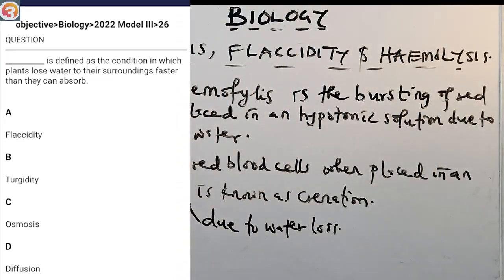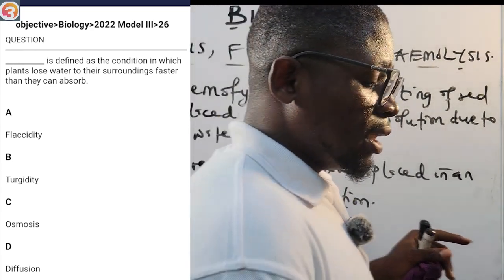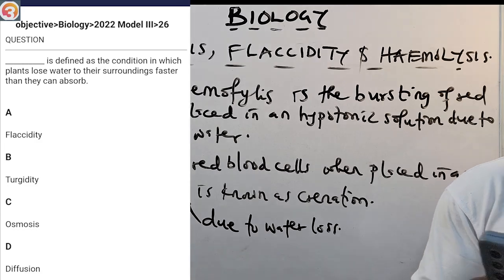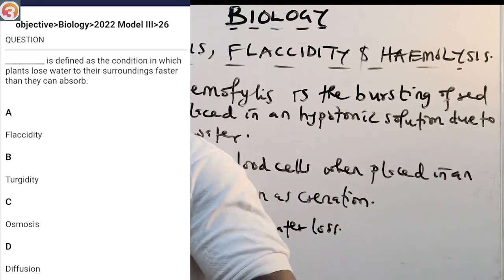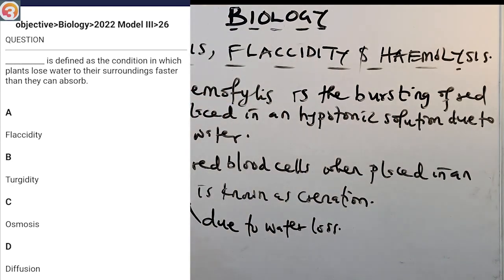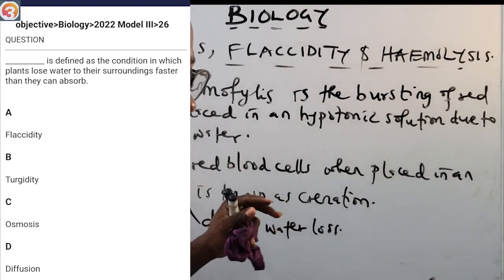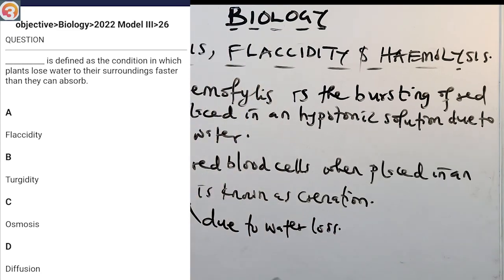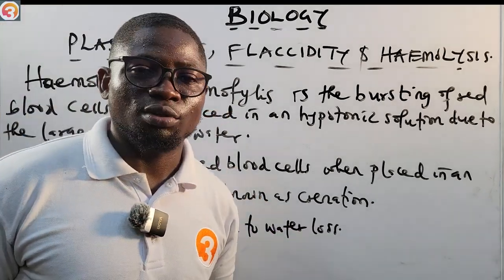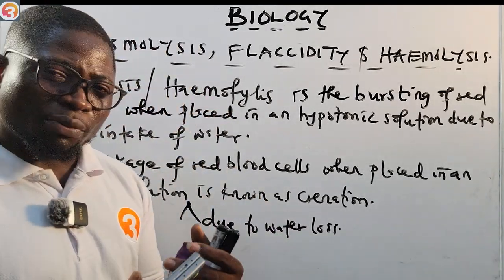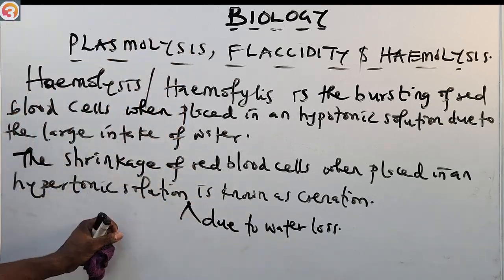Now, let's look at another question. This is a 2022 question number 26. Dash is defined as the condition in which plants lose water to their surrounding faster than they can absorb. That is flaccidity. A, flaccidity. B, turgidity. C, osmosis. D, diffusion. This happens when the plant cells lose water through transpiration. They lose water faster than they can absorb, so they become flaccid. That is the correct answer.